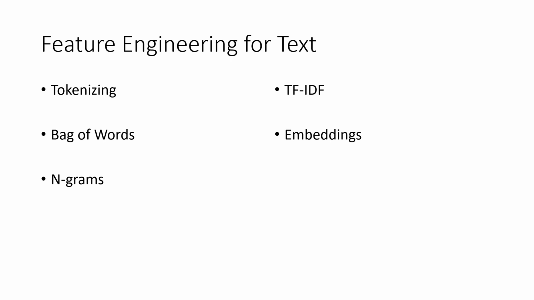So tokenizing, so tokens are the smallest indivisible unit, right? Then we have TF-IDF. So TF-IDF is actually term frequency inverse document frequency. We'll see later elaborately about these things. Actually, it is mainly used for information retrieval, to represent how important a specific word or phrase is in a document.